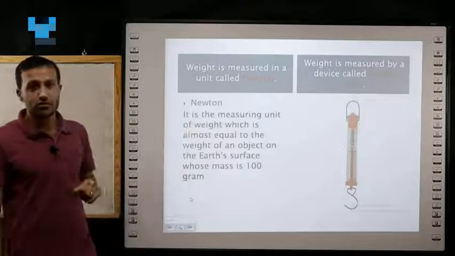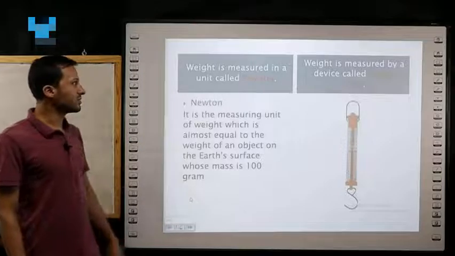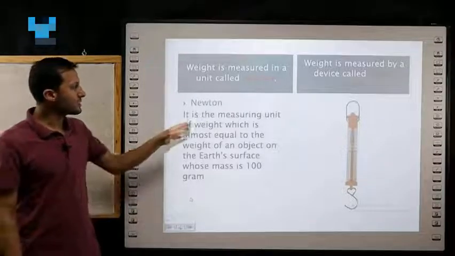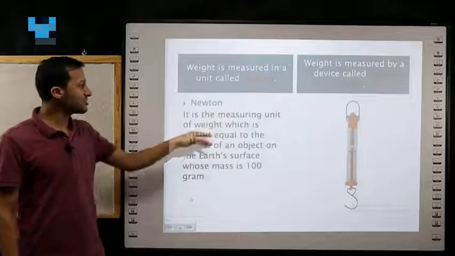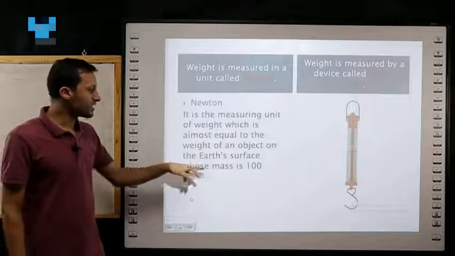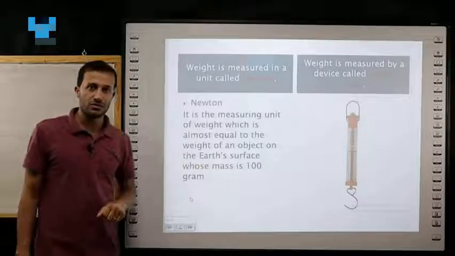So gravitational force is measured in Newton. So Newton is a measuring unit of weight, which is almost equal to the weight of an object whose mass equals 100 grams.